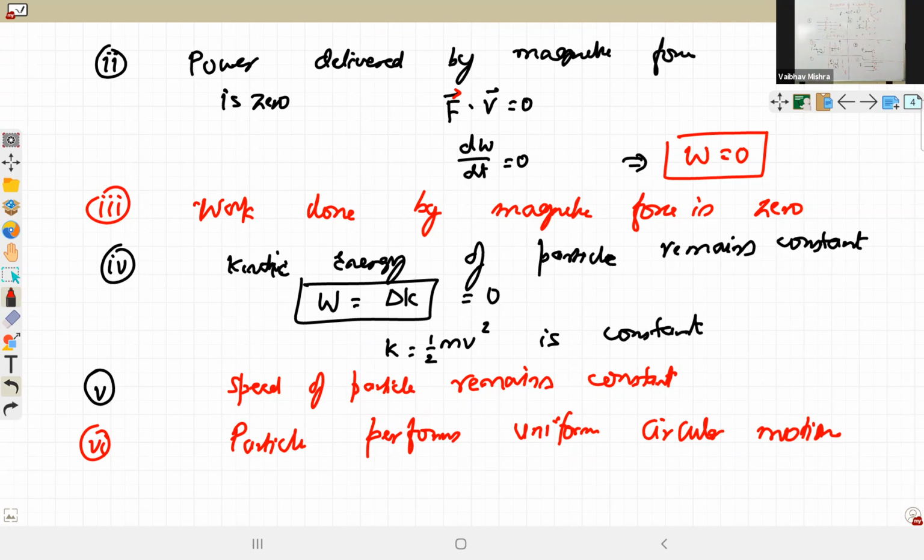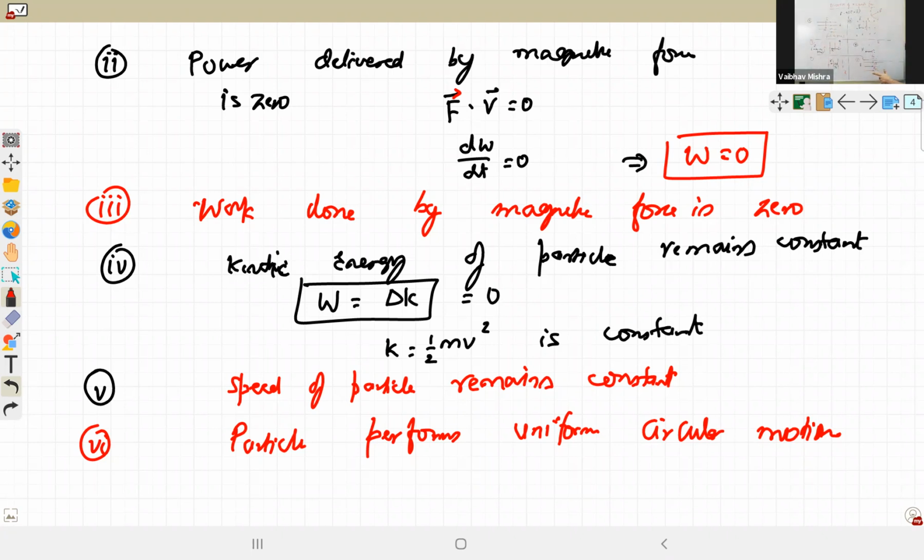Clear? A fifth diagram clear? Yes, sir. Arnav, what is the answer for the sixth then? So for 6, it's outwards. Outwards. Yes, sir.